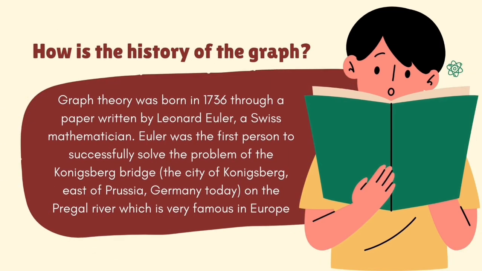The history of the graph is that graph theory was born in 1736 through a paper written by Leonhard Euler, a Swiss mathematician. Euler was the first person to successfully solve the problem of the Königsberg bridge. The city of Königsberg is part of Prussia, Germany today, on the Pregel River, which is very famous in Europe.